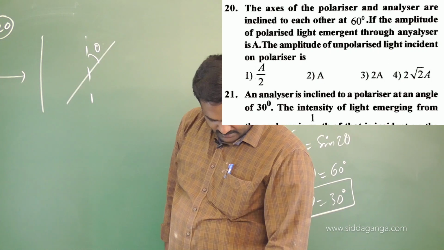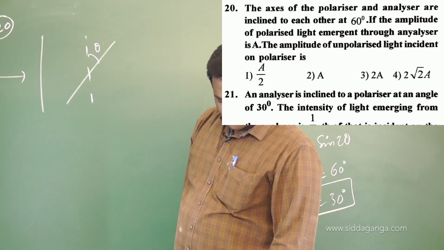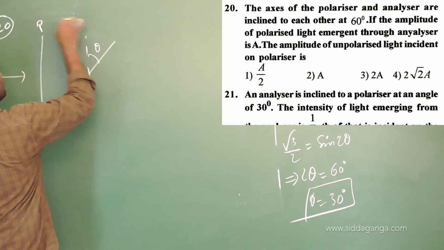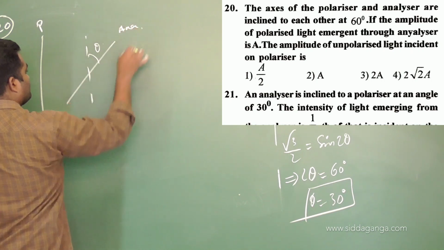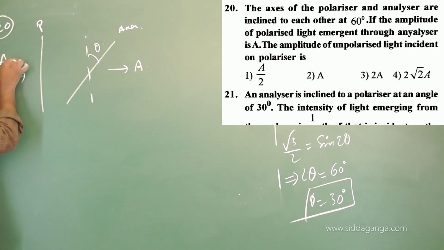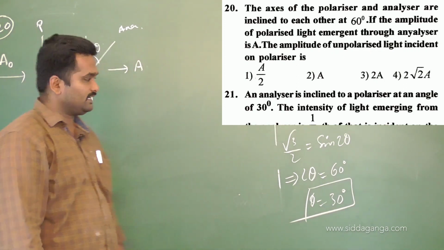Axis of polarizer and analyzer at 60 they have given. The amplitude of the polarized light emerging through the analyzer is A. This is the polarizer and this is the analyzer. If I take this value as A, they are saying, and I will say unpolarized light is some A0. They are asking to find out A0 only, the amplitude of unpolarized light incident.